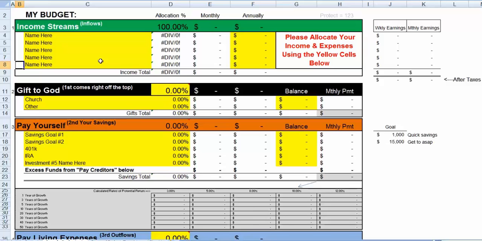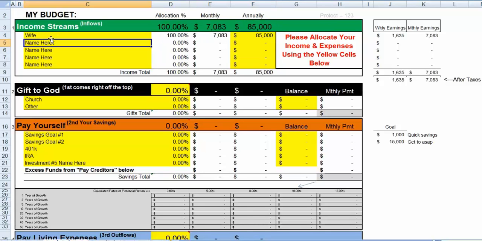So let's begin. Let's say that we have a husband-wife couple that are managing a budget. The wife is making $85,000 per year, and any of the yellow cells are cells that you can type into and are requiring information to customize your little budget here. So what the spreadsheet does is does the math for you pretty quick.